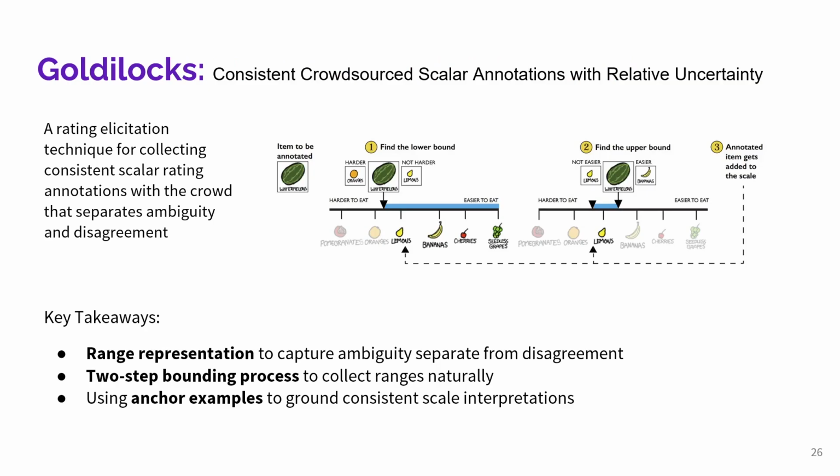In conclusion, we present our work Goldilocks, a novel technique to elicit scalar ratings while more consistently capturing and separating item-level ambiguity and disagreement between annotators.